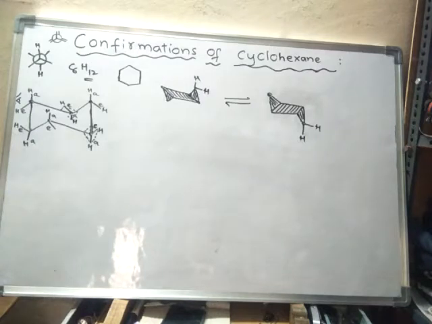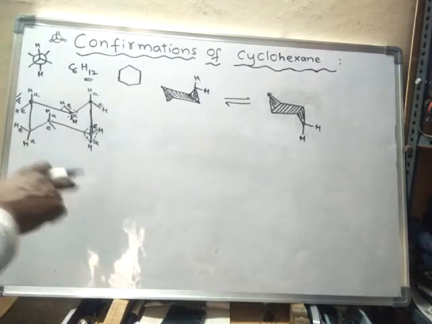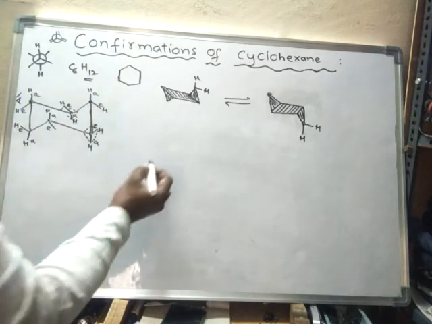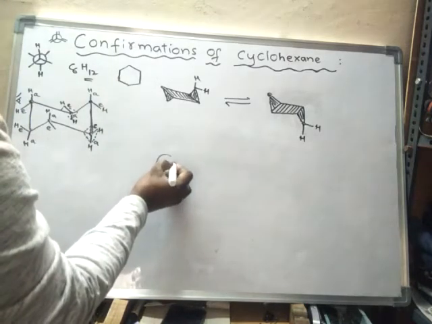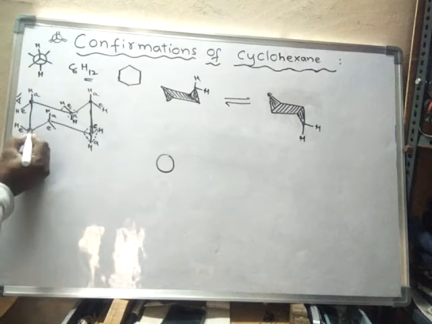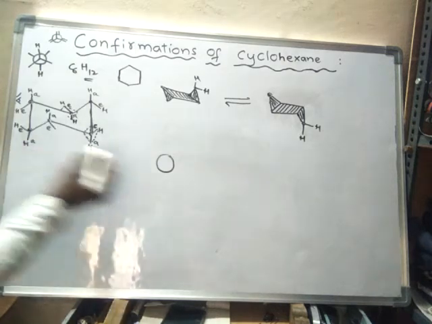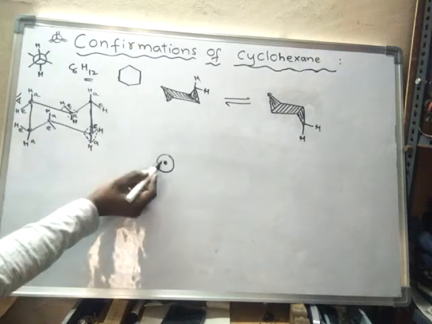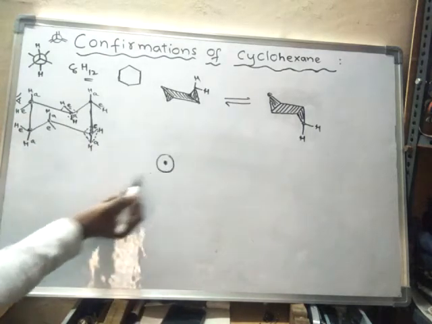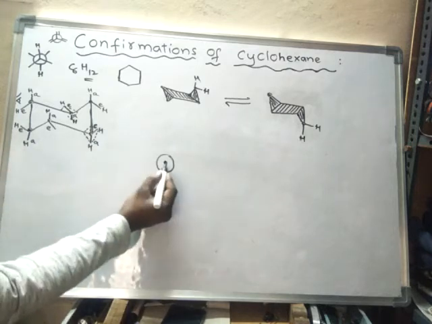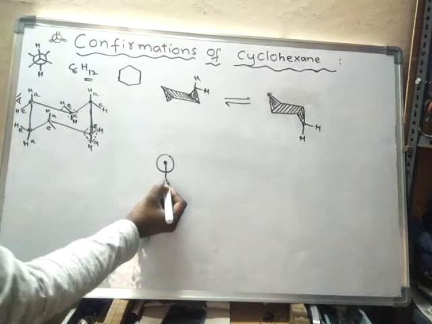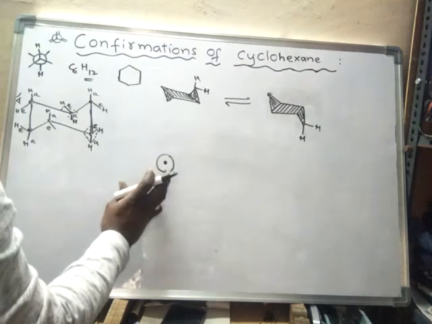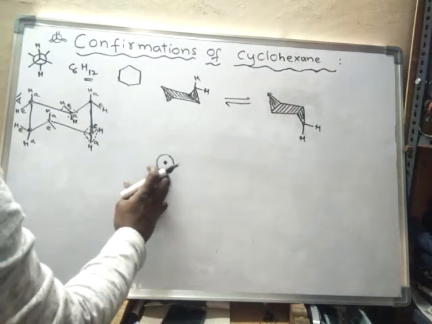Okay. So if you see the Newman projection of cyclohexane, it looks like this. This carbon and its back carbon. Back carbon is denoted with a circle. I may draw like this also.